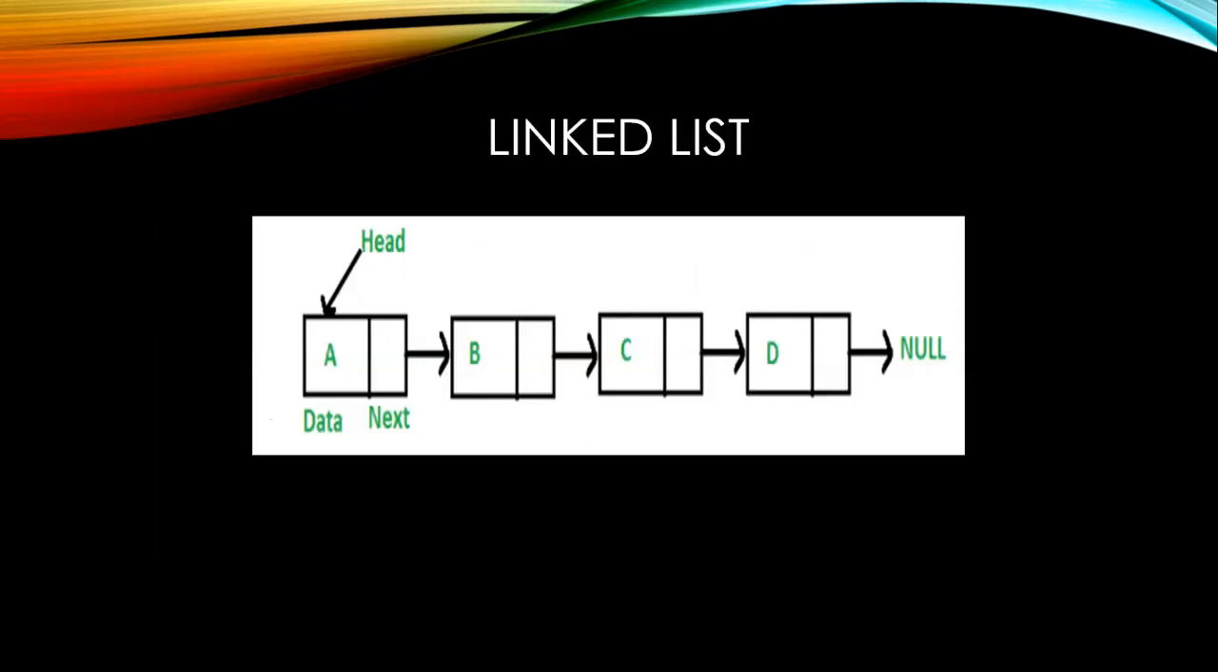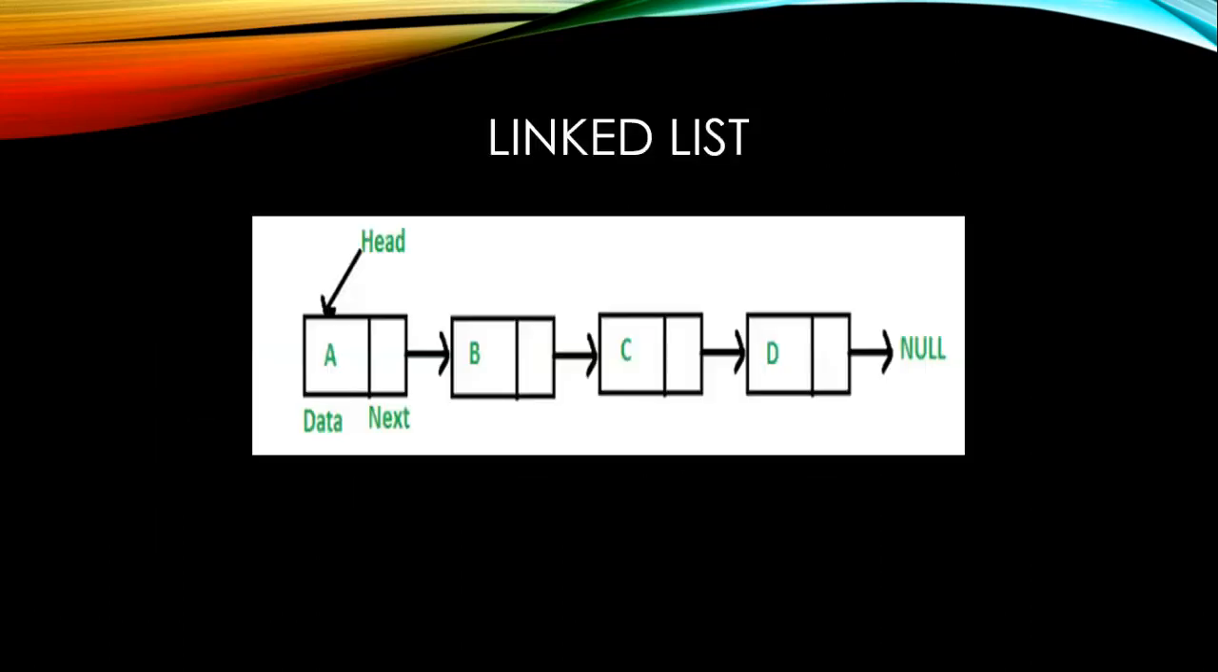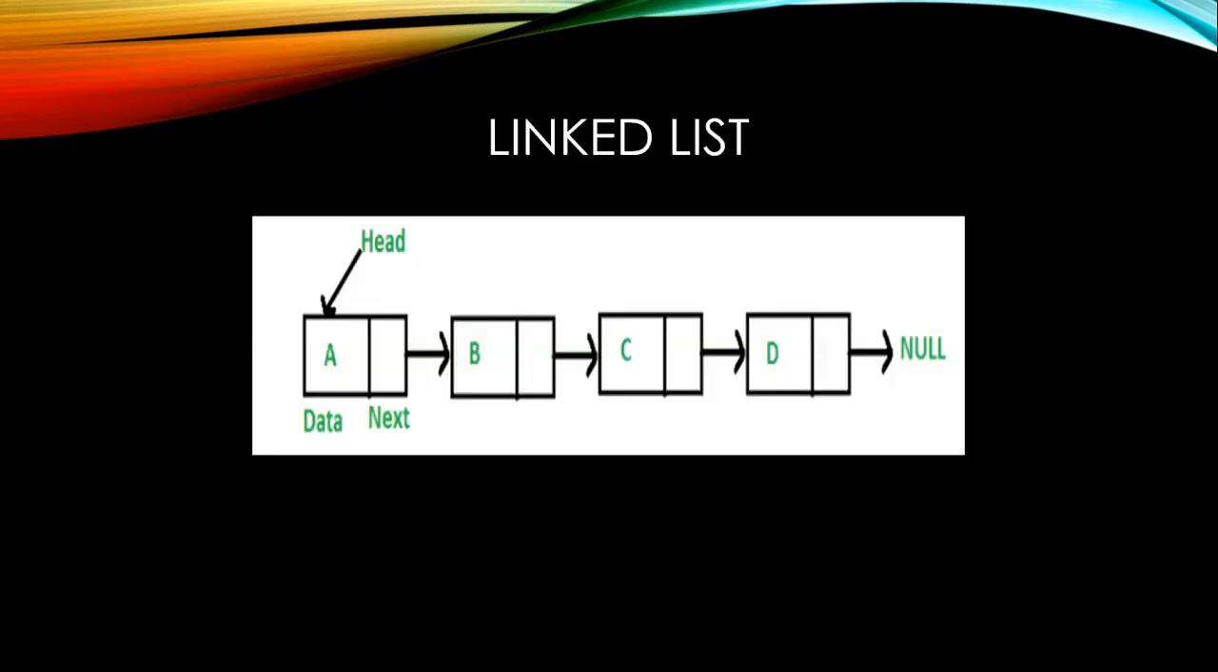Next, linked list. What is a linked list? A linked list is a sequence of data structures which are connected together. It contains two parts. Here we are having two nodes. One node contains data and the next node contains a link that points to the next node in a list. Here the first node is considered to be the head and the last node is marked as null.